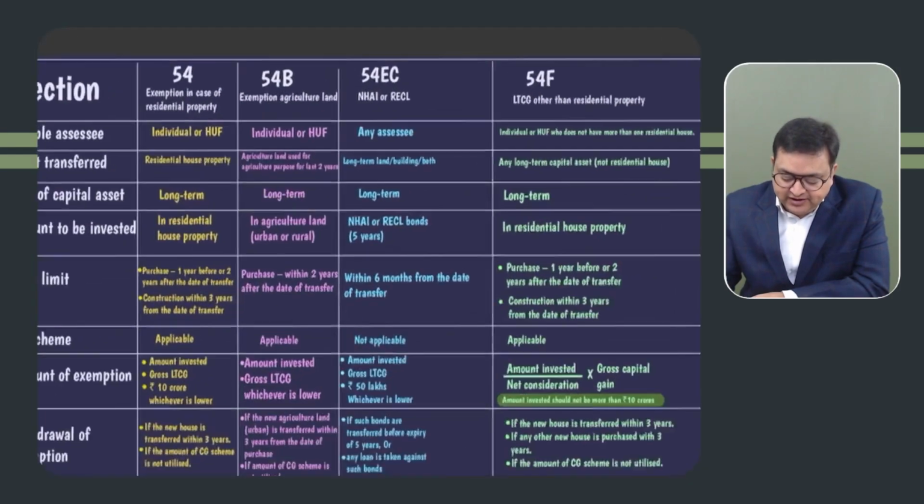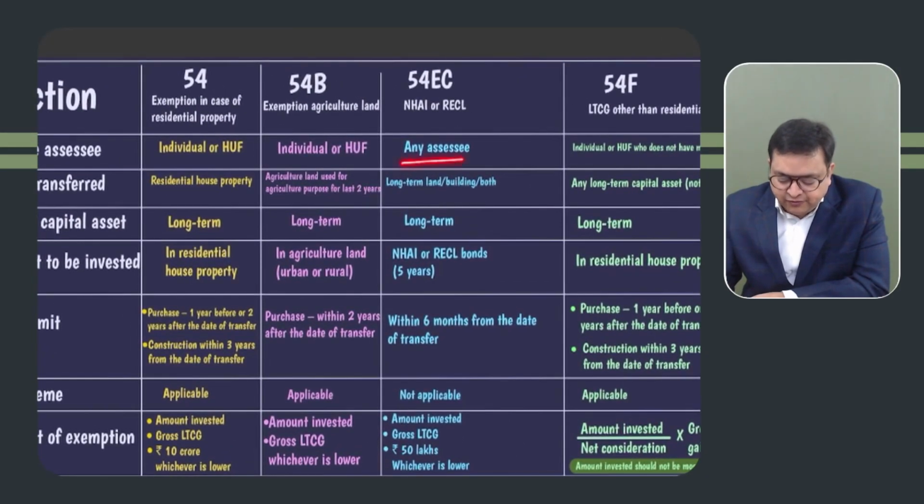54EC is important. It is applicable for any assessee. Individual, HUF can also take. Any other assessee can also take. If they have transferred their long term land or building, so they can take exemption under 54EC.